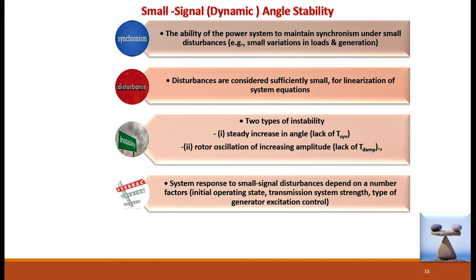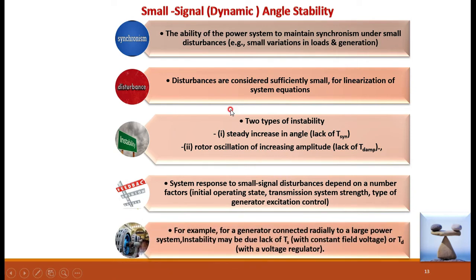That is another factor you have to see here, the transmission system strength. And the last one is the type of generator excitation control. If proper automatic generation control is there, the system regains its stable condition immediately. All these points concern small signal stability studies.